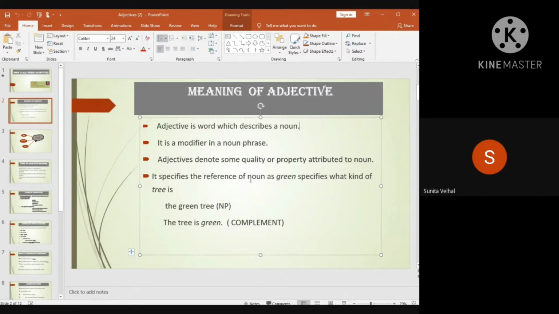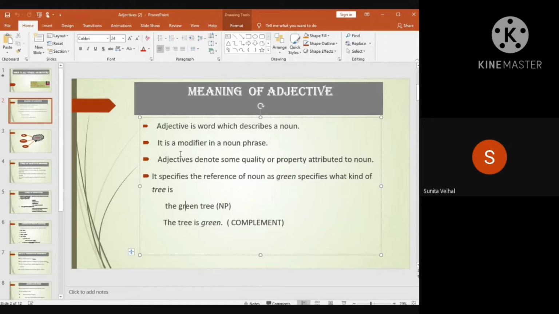It specifies the reference of the noun. For example, green specifies what kind of tree it is. If we say the green tree, in this noun phrase, green specifies what kind of tree it is. If we say the tree is green, here green is again an adjective and it comes in the place of the complement in the sentence, but it describes the subject. It tells us more about the subject, and that's why it is an adjective.